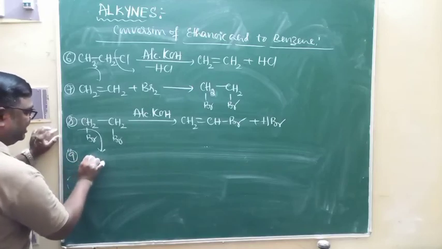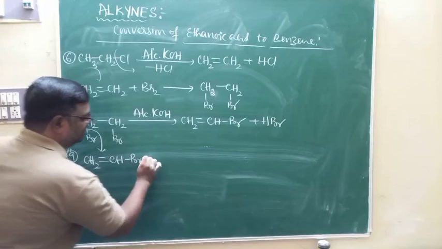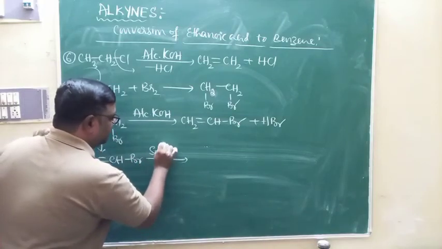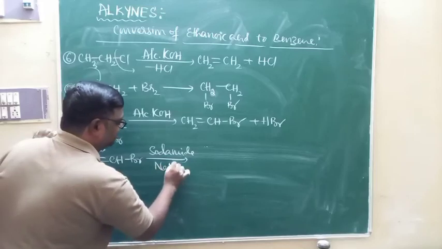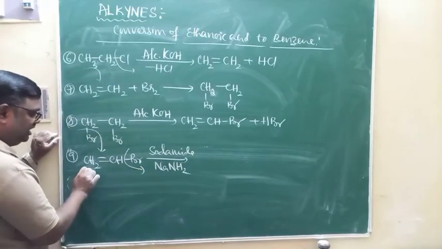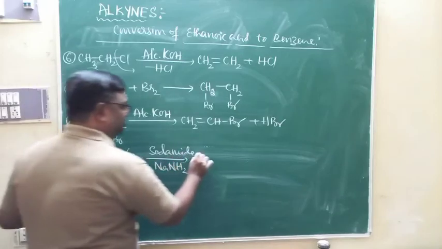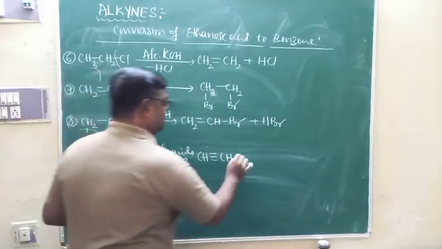In the ninth step, CH2=CHBr, in presence of sodamide, NaNH2, a strong dehydrohalogenating agent, loses Br minus from here and H plus from here, so CH2 becomes CH triple bond CH, plus HBr.